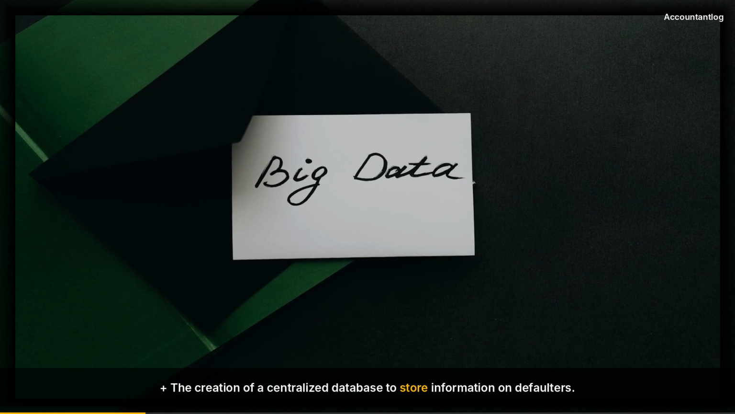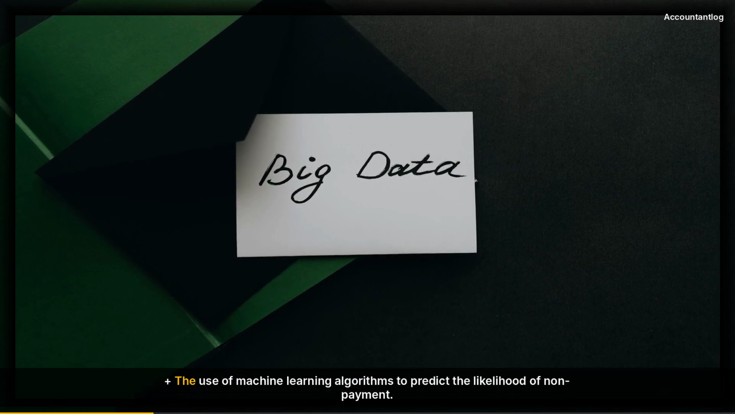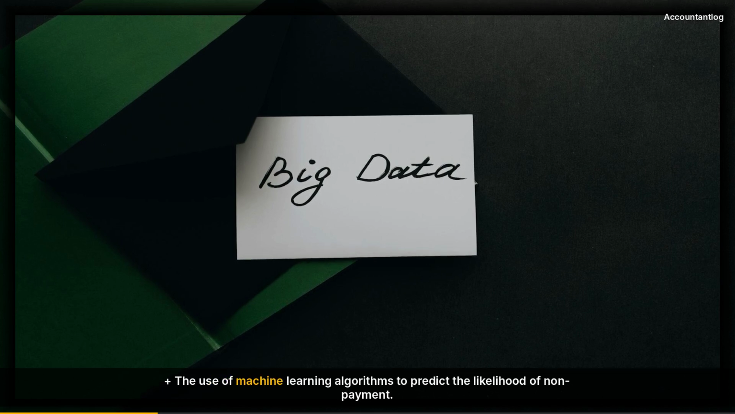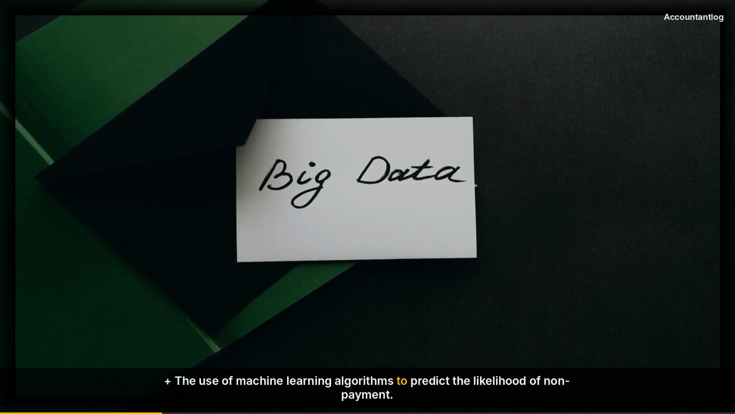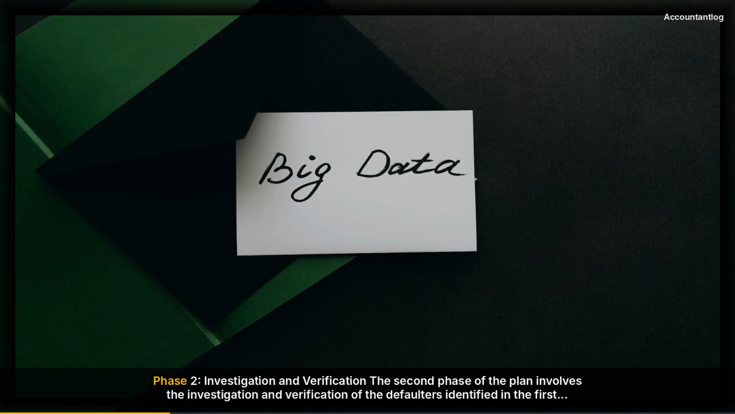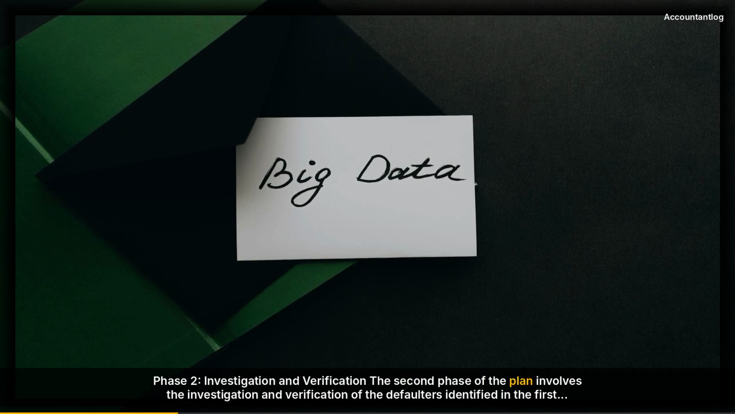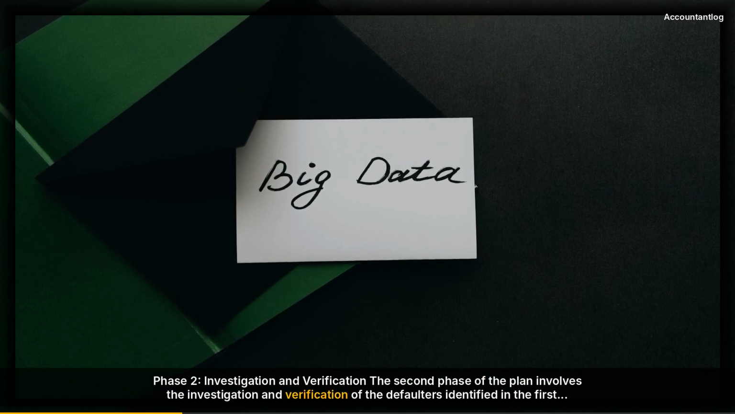The second phase of the plan involves the investigation and verification of the defaulters identified in the first phase. This is done by sending notices to the defaulters, requesting them to provide information about their tax payments. The notices are then used to verify the information provided, and to determine whether the defaulters have indeed failed to